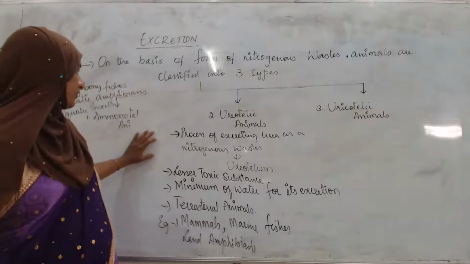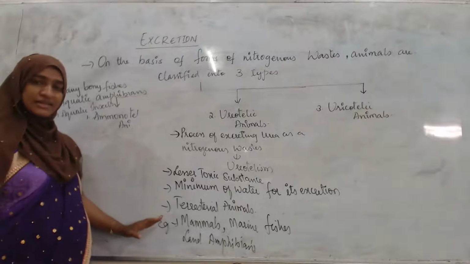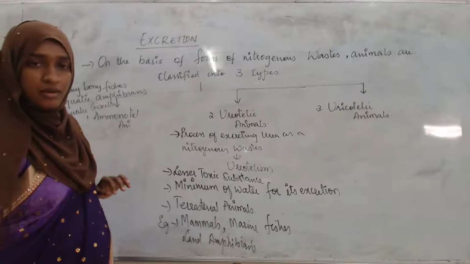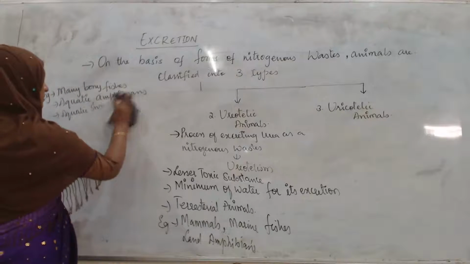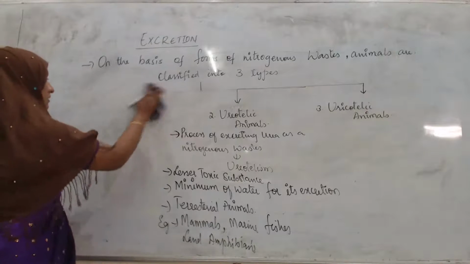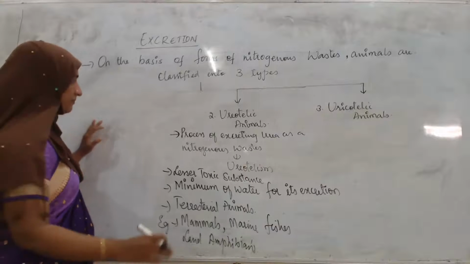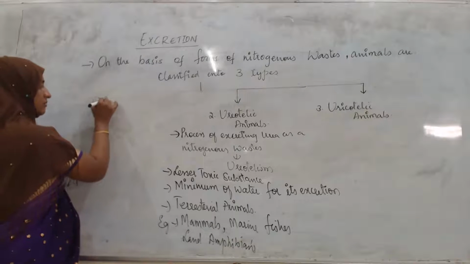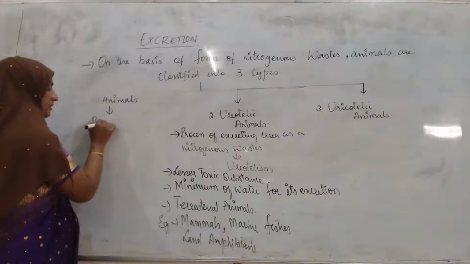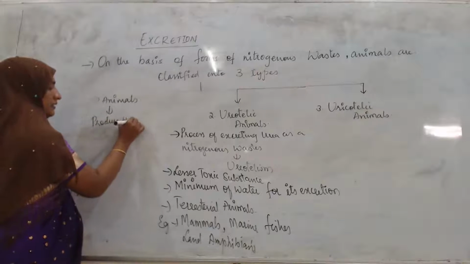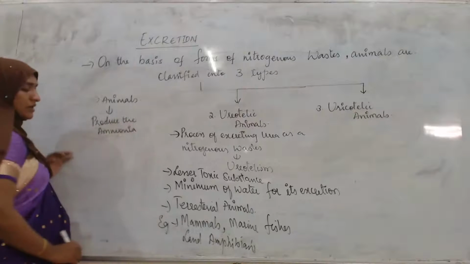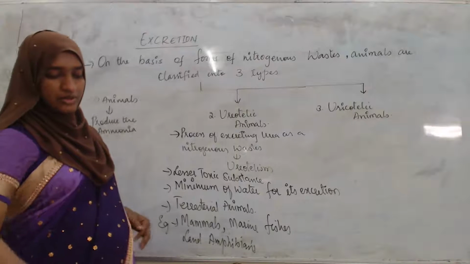First of all, any animal, mammals included, will produce ammonia.